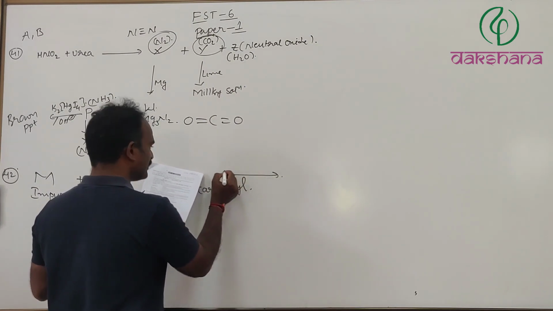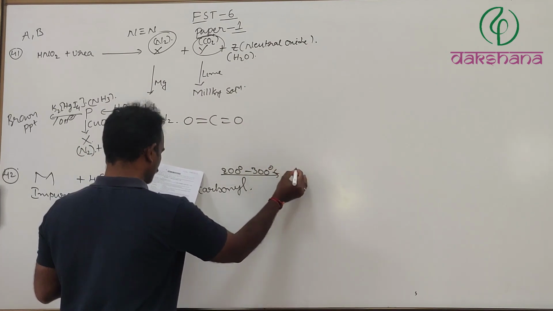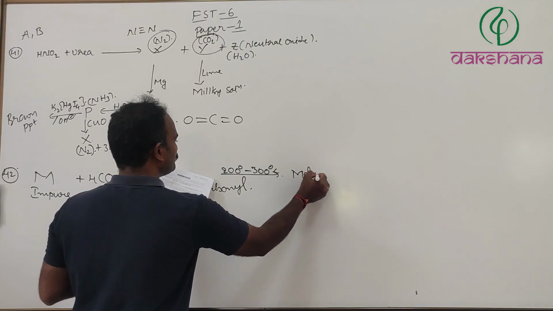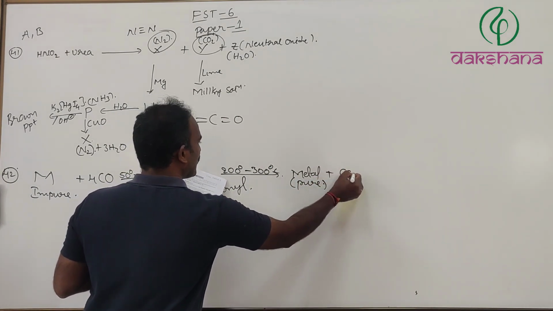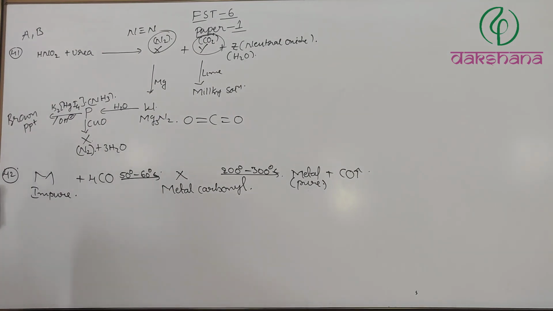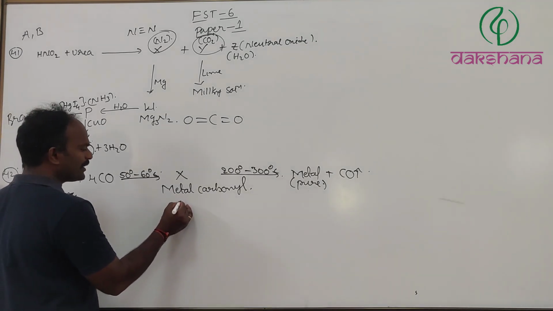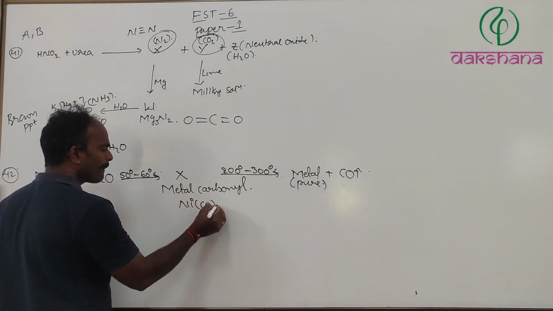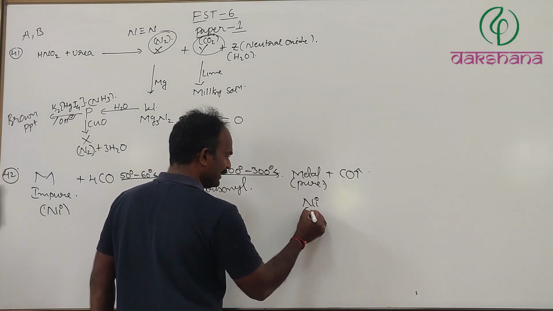Which on further treatment at 200 to 300 degrees Celsius gives pure metal plus carbon monoxide. Hope you can understand this is Mond's process. In Mond's process the metal is nickel. Nickel, when it reacts with 4 moles of carbon monoxide, forms the carbonyl, and it gives nickel pure metal.